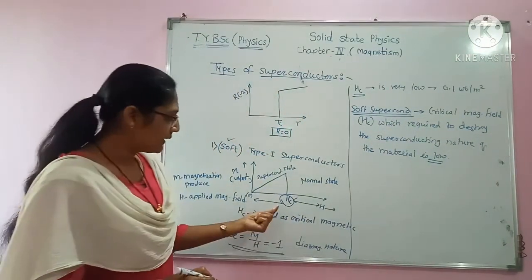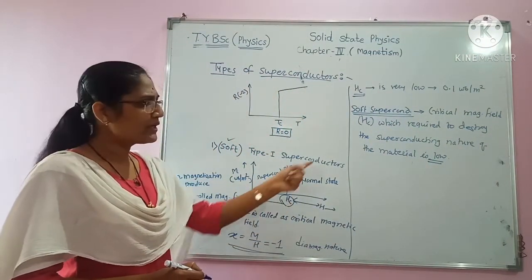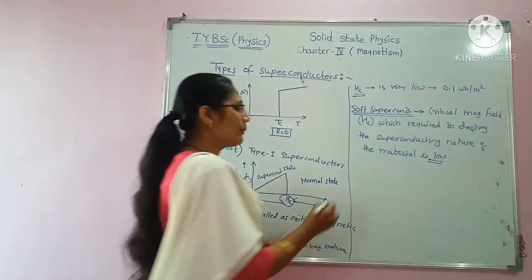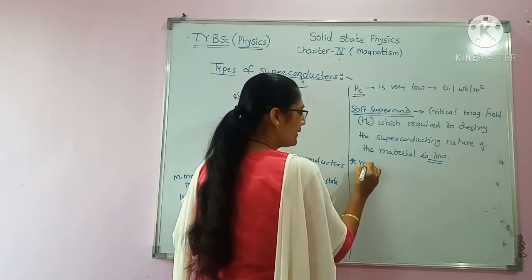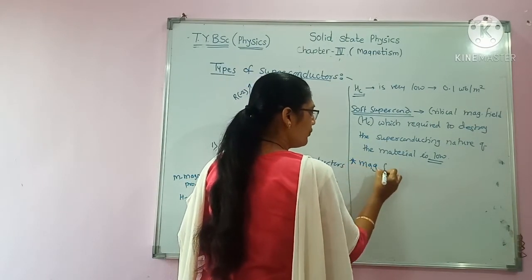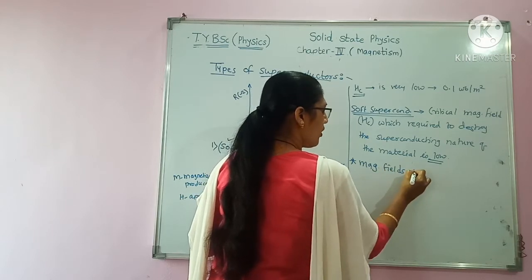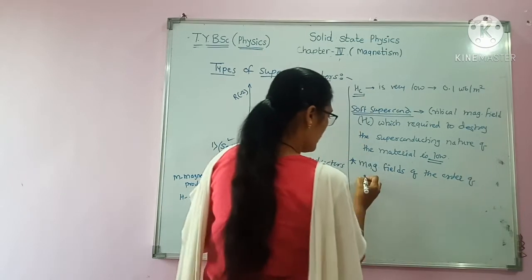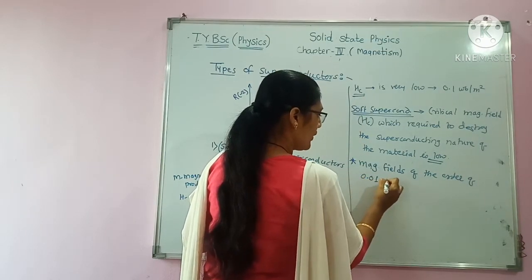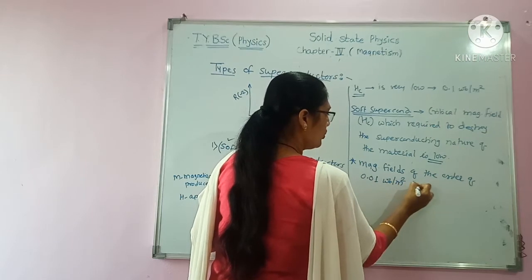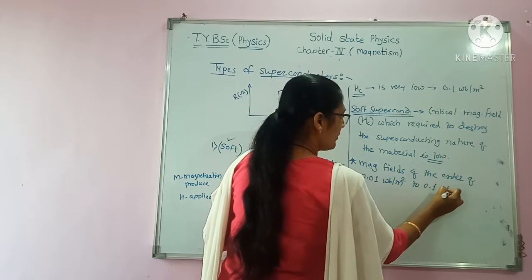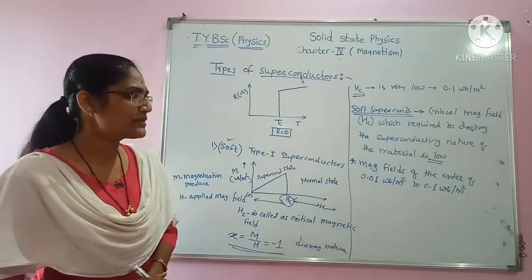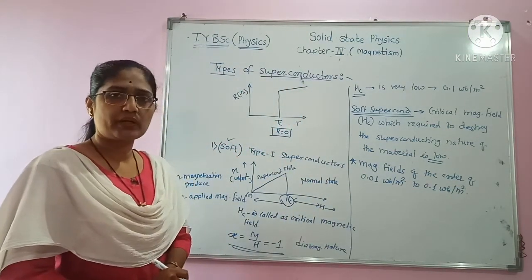And as the critical magnetic field value is very low, these superconducting materials will produce magnetic fields of the order of 0.01 Weber per meter square to 0.1 Weber per meter square. Therefore, very low magnetic fields are produced by these superconductors.